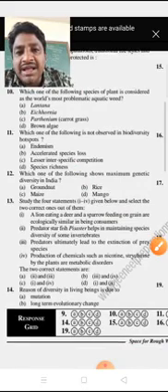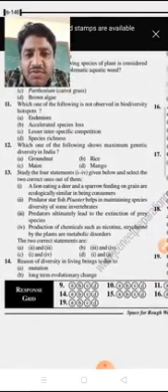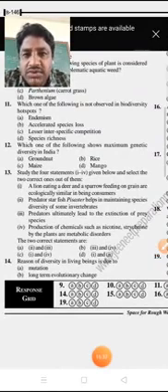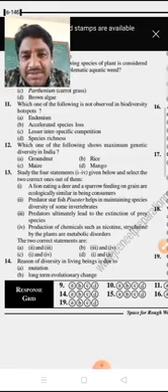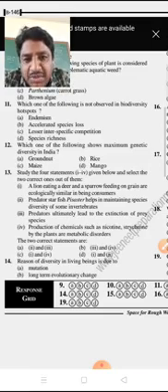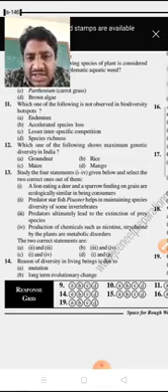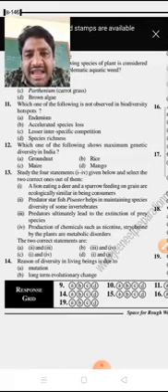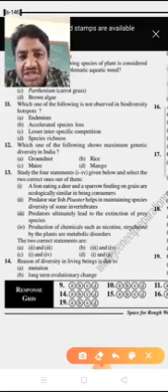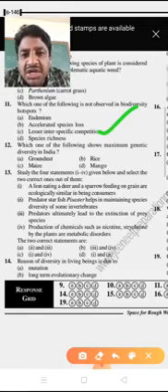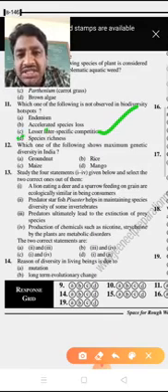Next, question number 11. Which one of the following is not observed in biodiversity hotspots? Endemism, accelerated species loss, lesser interspecific competition, or species richness. Biodiversity hotspots have a high degree of endemism, accelerated species loss, and species richness. Lesser interspecific competition is not present. So option C is the right answer.